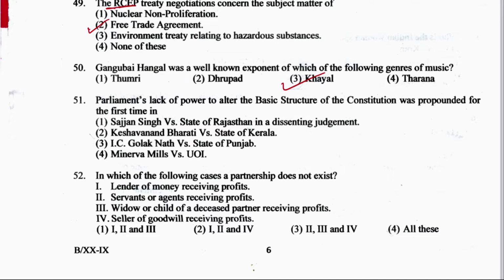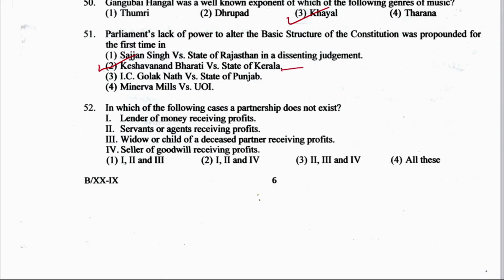Parliament's lack of power to alter the basic structure of the constitution was propounded for the first time in which case? Sajjan Singh versus State of Rajasthan, Keshwanand Bharti versus State of Kerala, I.C. Golaknath versus State of Punjab, or Minerva Mills versus Union of India. The right answer is option number 2, Keshwanand Bharti versus State of Kerala. Very important case. Now next question, question number 52.